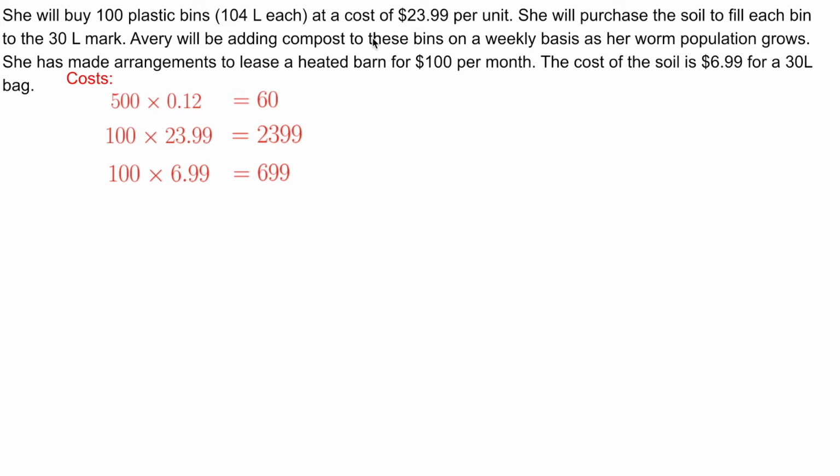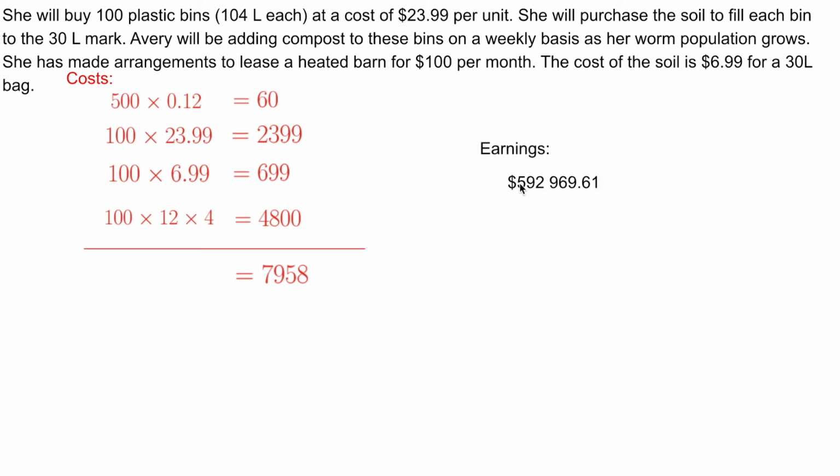She is renting a heated barn. It costs her $100 a month. There are 12 months in a year, and she's doing this for 4 years. 100 times the 12 months per year times the 4 years gives us 4,800. All right, so if we add all these together, these are the costs. Her total costs are $7,958.